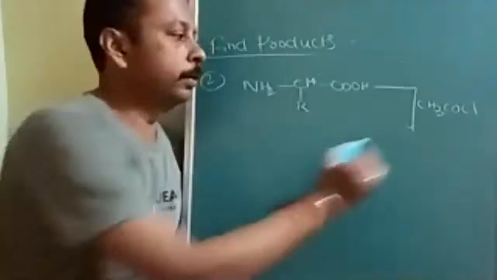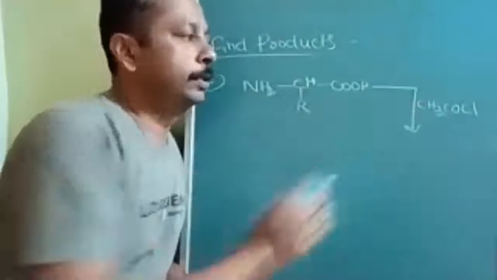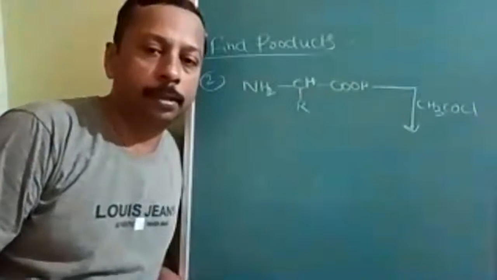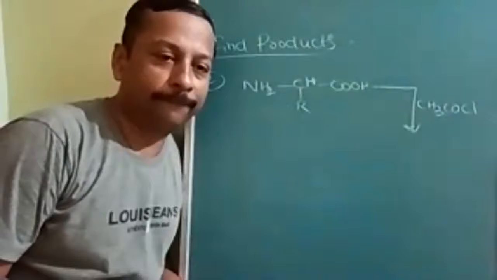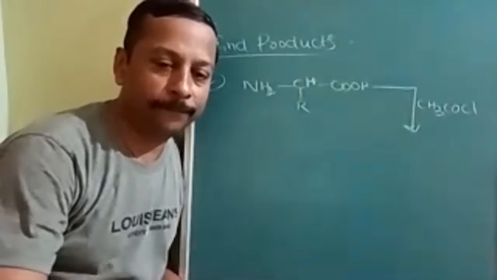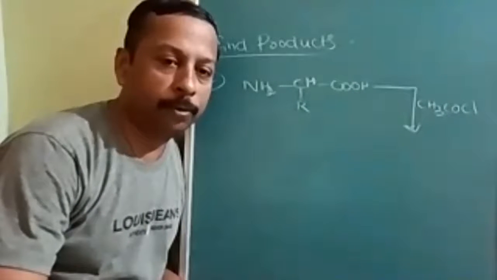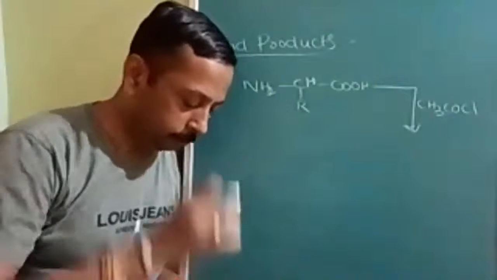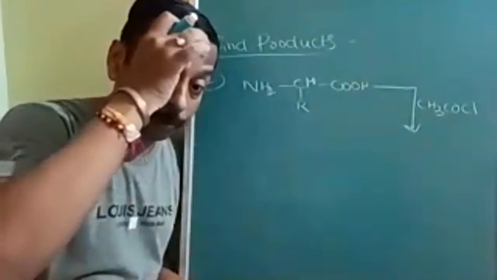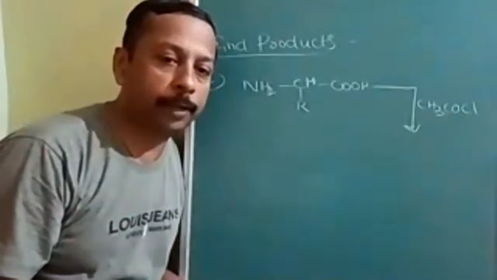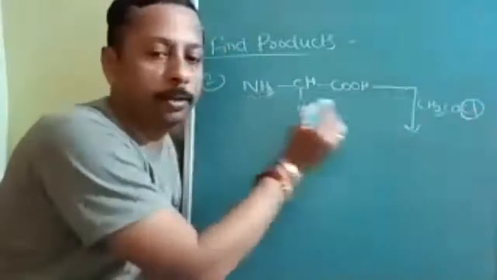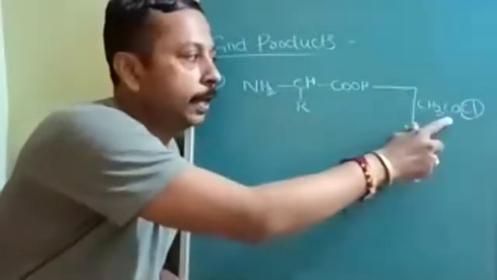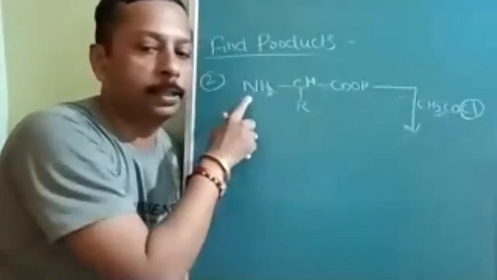Okay, next question. Alpha amino acid treated with acetyl chloride. What will be removed and where will it be substituted? Very simple questions, but concerning the alpha amino acid. This Cl will be removed from which part? This is acid and this is base.